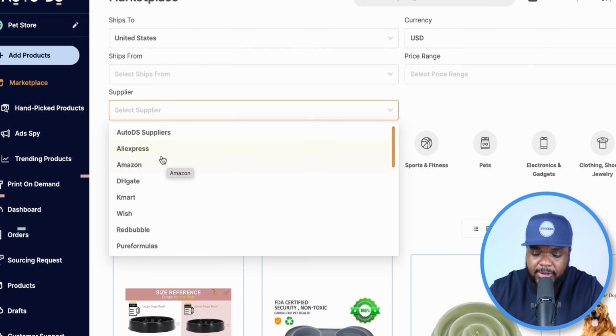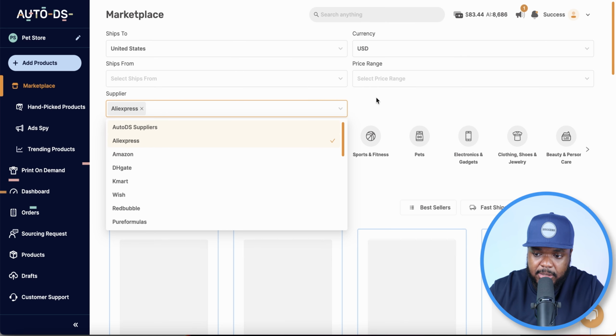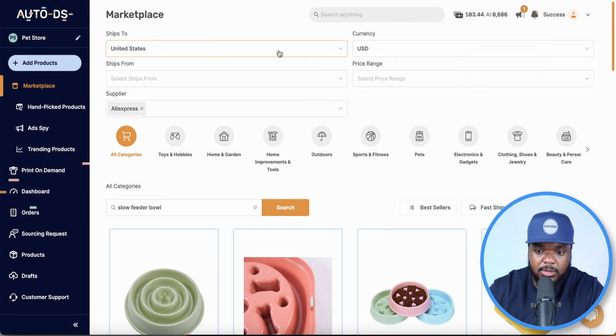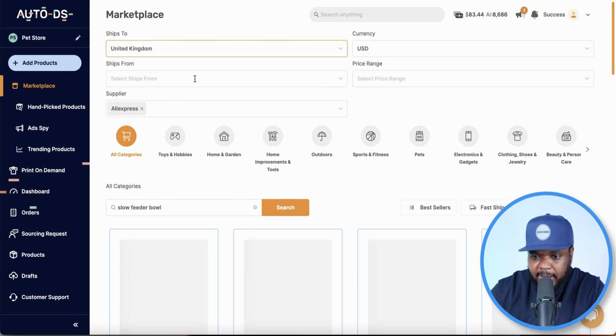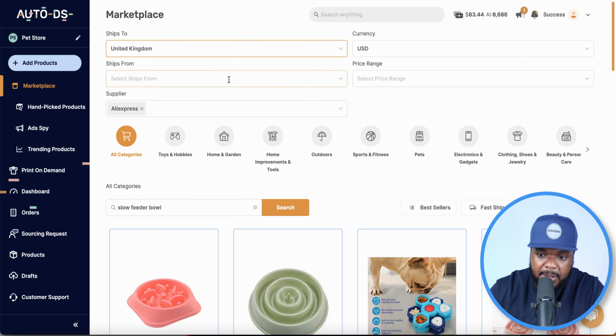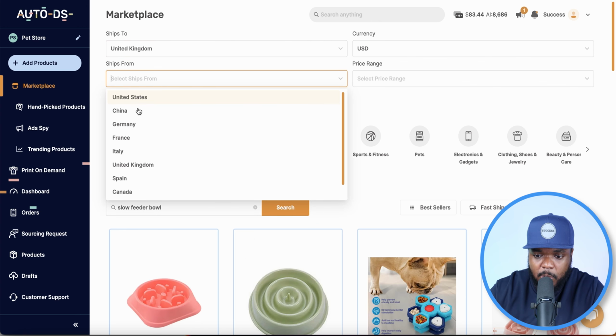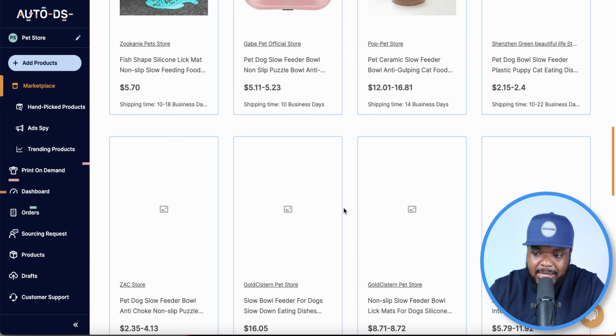Normally, I tend to go with AliExpress when I'm testing out products. And to take it one step further, with AutoDS, you're going to be able to select where you want to ship to. So if I wanted to ship specifically to the United Kingdom, I'm going to be able to do that. And I'm also going to be able to select where I want to ship from. So yeah, it just makes things a little bit easier.